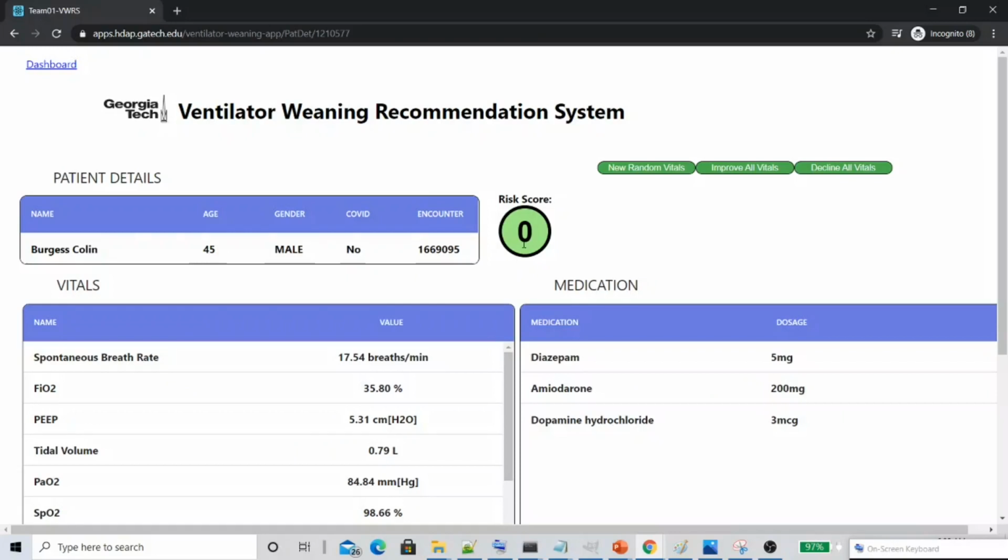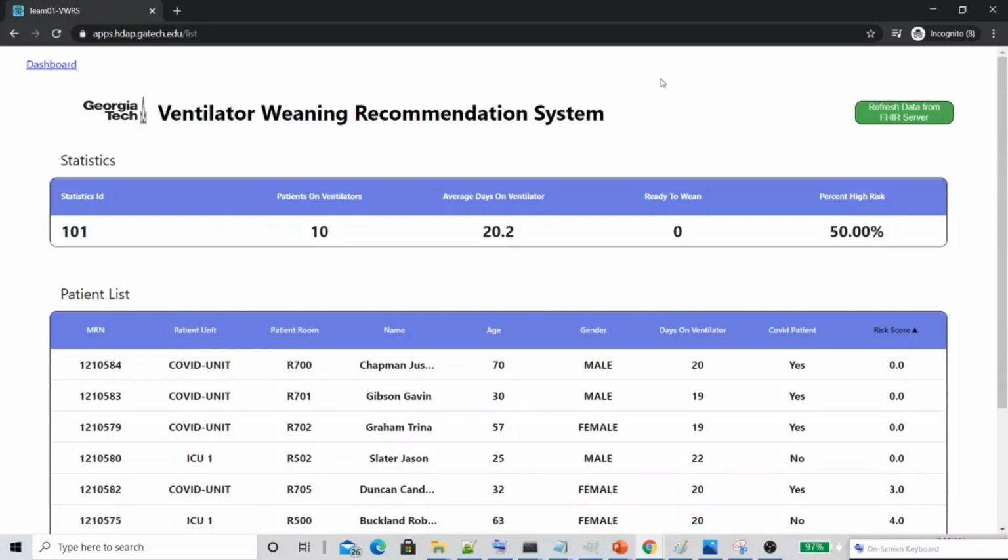Now, as you can see, the vitals have been updated and the risk score is now 0. Clicking on Dashboard takes us back to the main landing page. That concludes the demo. Thank you for your attention.